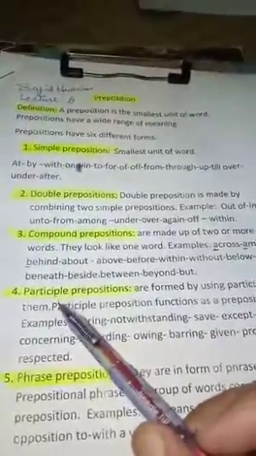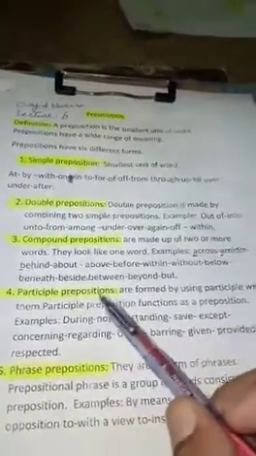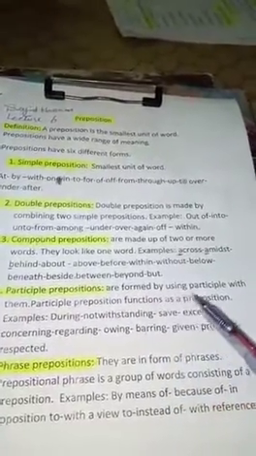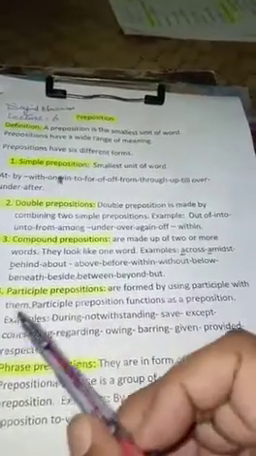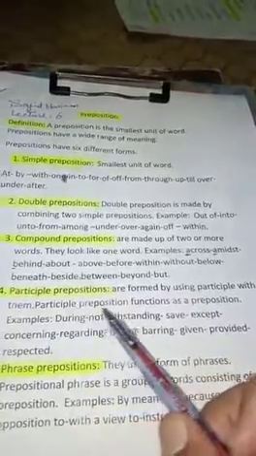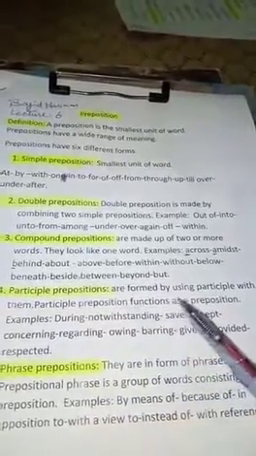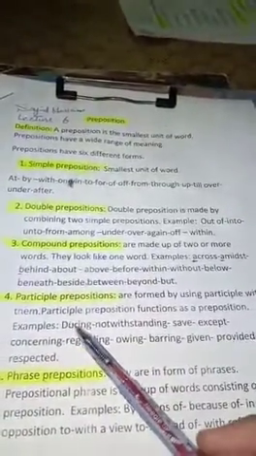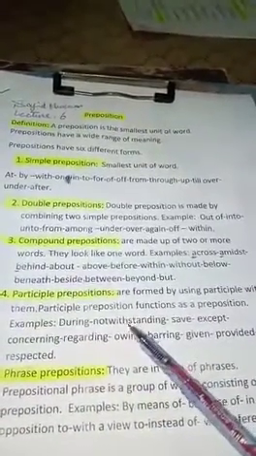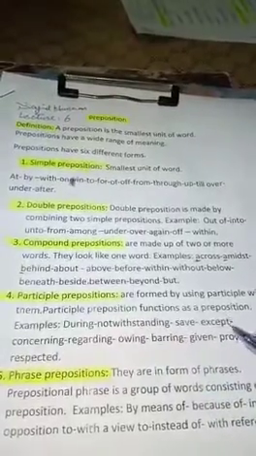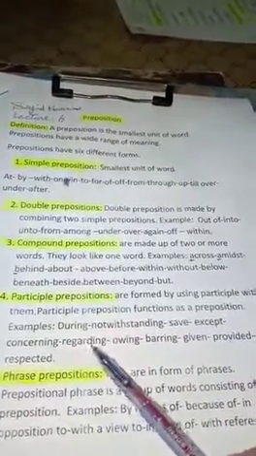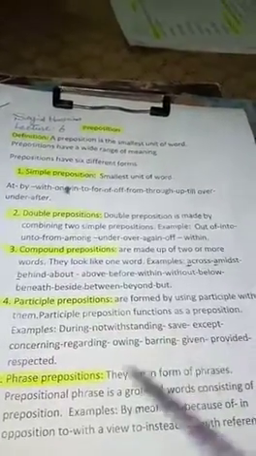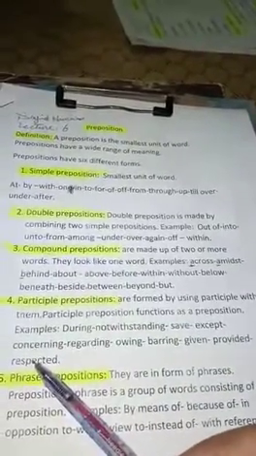The fourth form of prepositions are participle prepositions. Participle prepositions are formed by using participle with them. Participle preposition functions as a preposition. These are some examples: during, notwithstanding, save, except, concerning, regarding, owing, barring, given, provided, and respected.